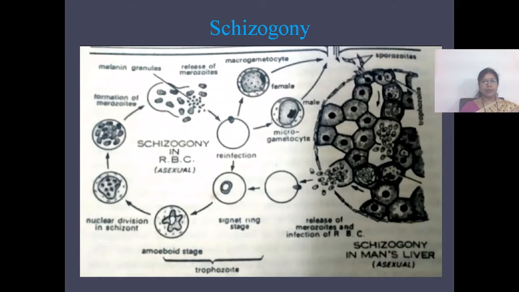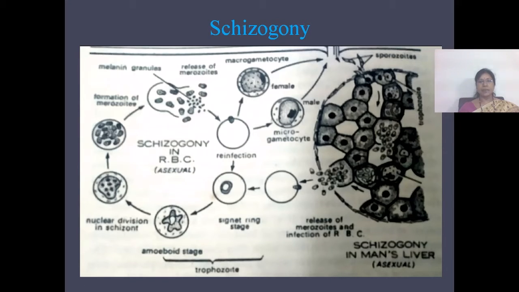The next type of asexual reproduction is schizogony. In schizogony, the nucleus will divide into many bits, many multinuclei are formed in the organism, and later on the cytoplasm will divide and form cytoplasmic buds. These cytoplasmic buds will pinch off from the organism and develop into new individuals.